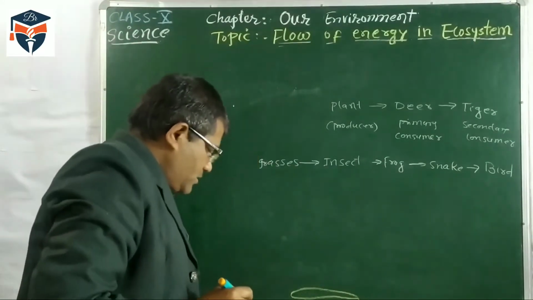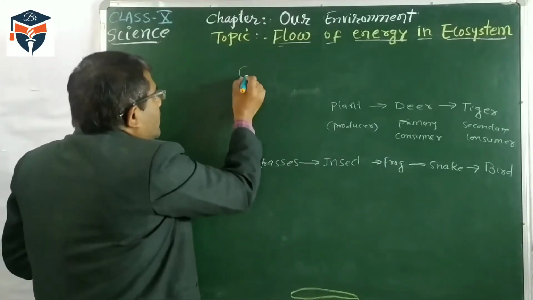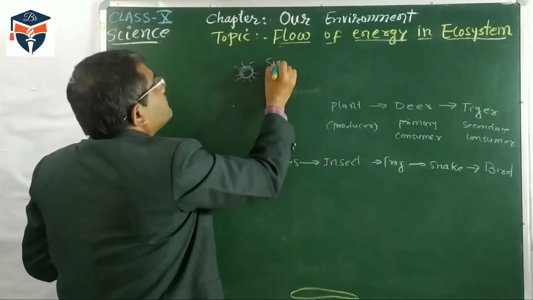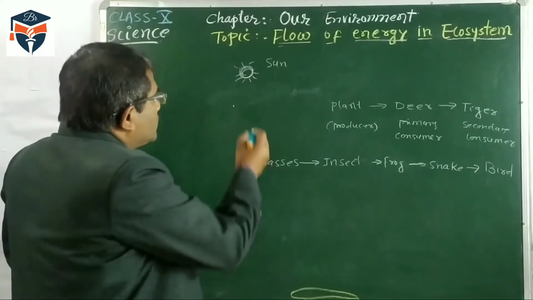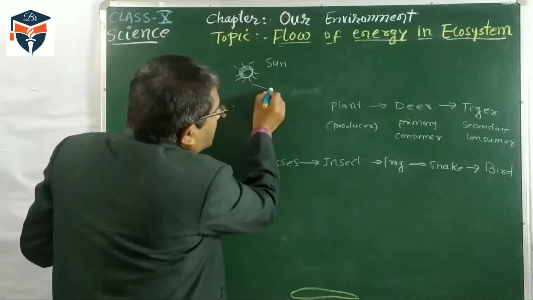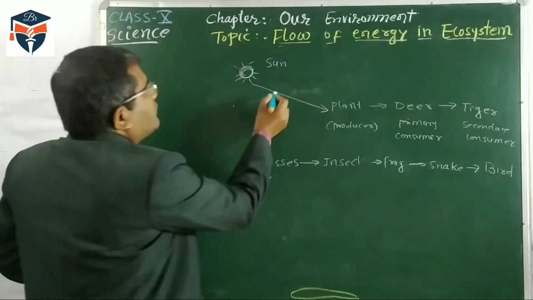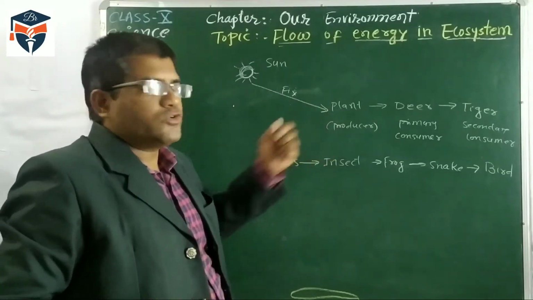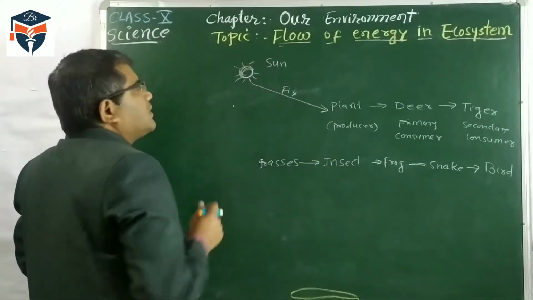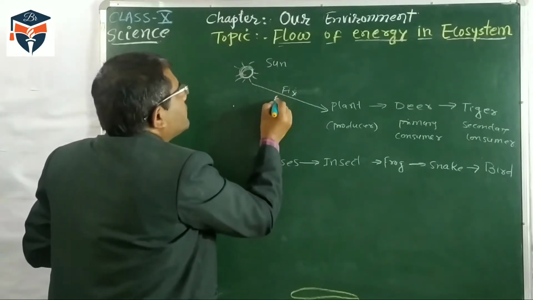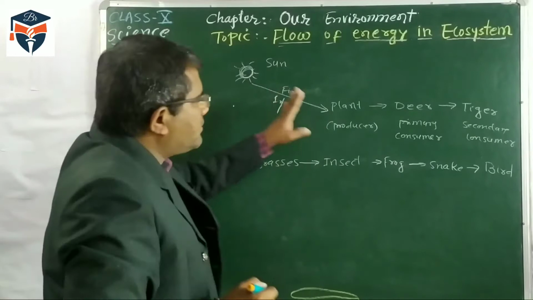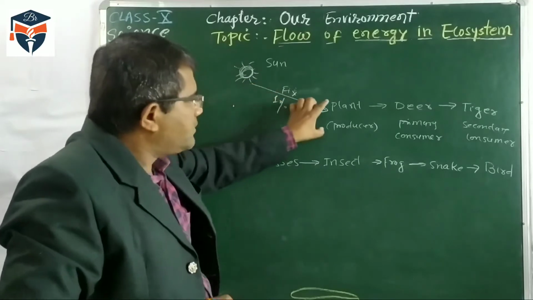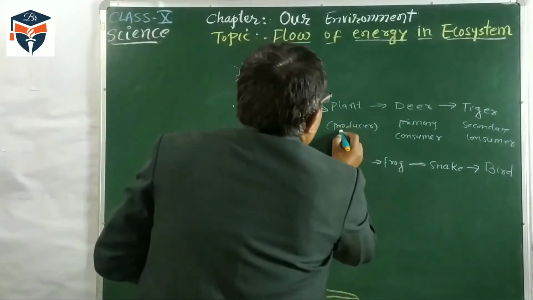So the first important part is the main source of energy. The source of energy is the sun. The sunlight comes from the sun. It is absorbed, trapped or fixed by green plants by photosynthesis. Whatever solar energy comes from the sun, only 1% of total solar energy is fixed by the plant. So the first point is that 1% of solar energy is fixed by the plants or by the producer.